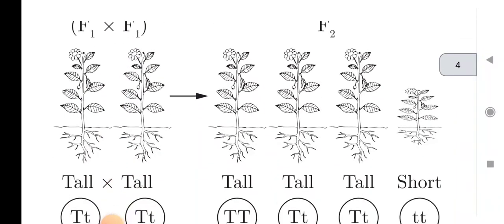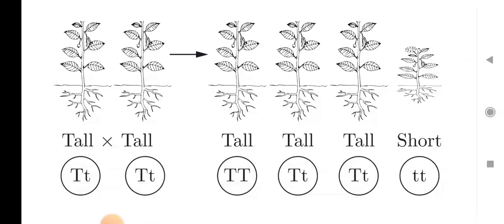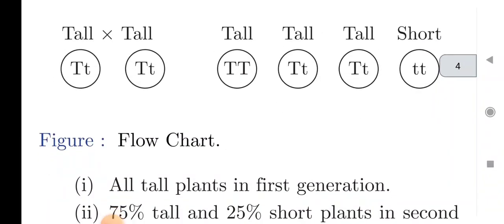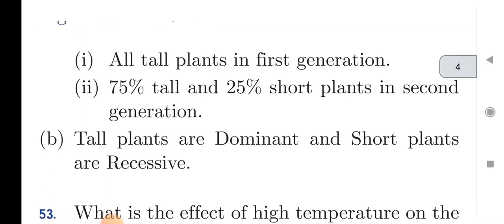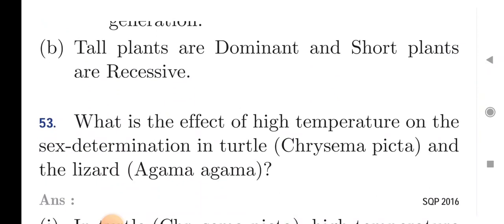In F2 generation, where selfing means tall and tall crossed, there are 3 tall plants, with 1 pure tall plant and 2 mixed hybrid plants, and 1 short plant appears. So all tall plants in F1 generation and 75% tall and 25% short plants in the second generation. So tall plants are dominant and short plants are recessive.